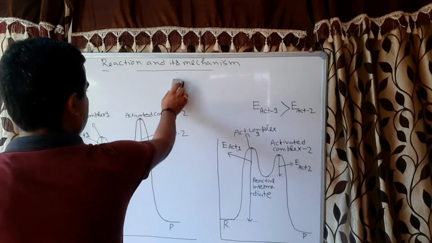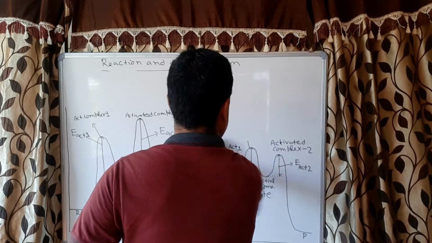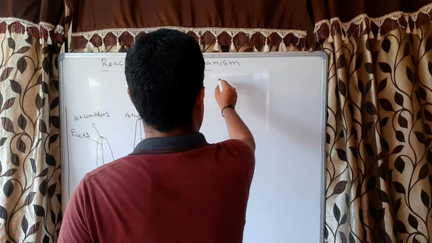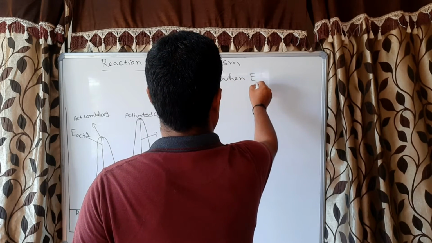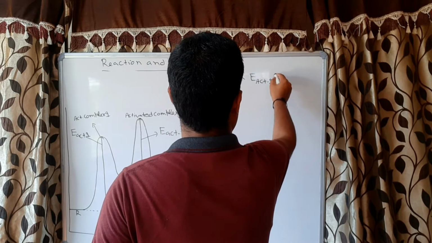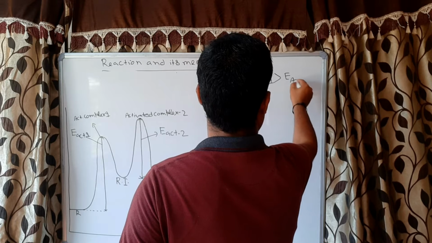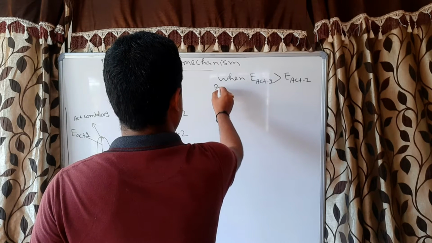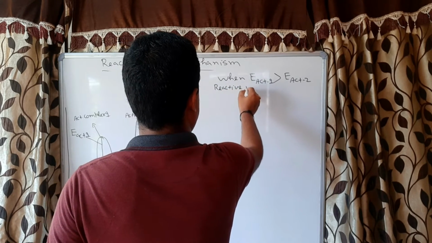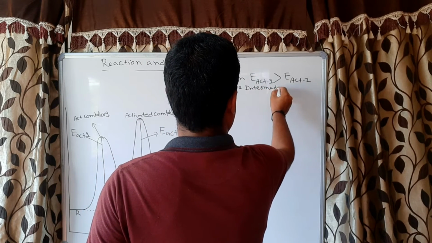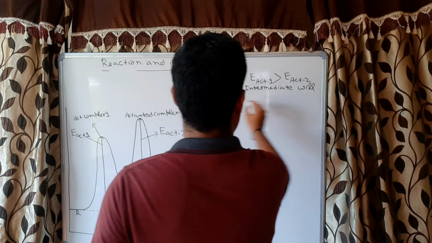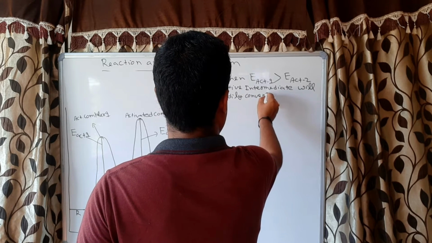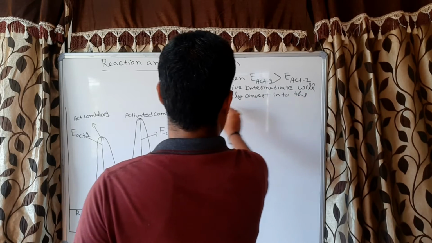So I will write here: when E act 1 is greater than E act 2, the reactive intermediate will readily convert into the product.